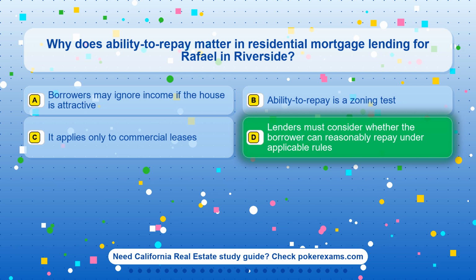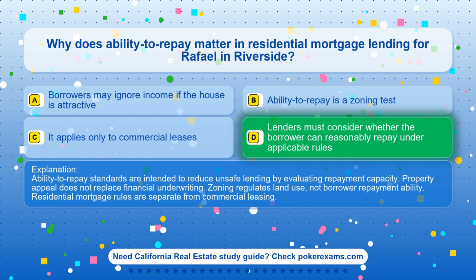The correct answer is option D. Lenders must consider whether the borrower can reasonably repay under applicable rules. Ability-to-repay standards are intended to reduce unsafe lending by evaluating repayment capacity.